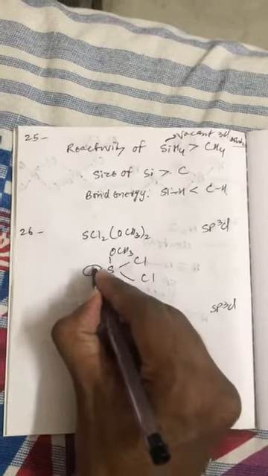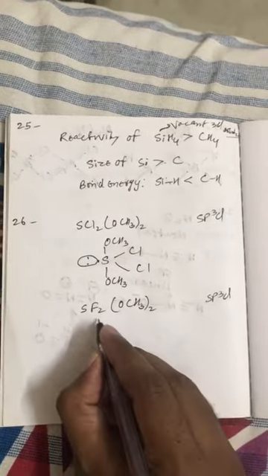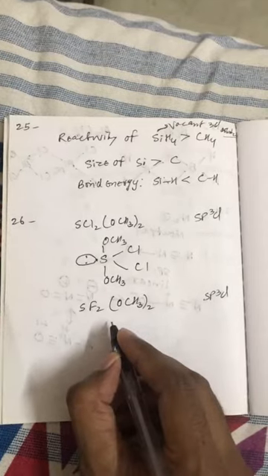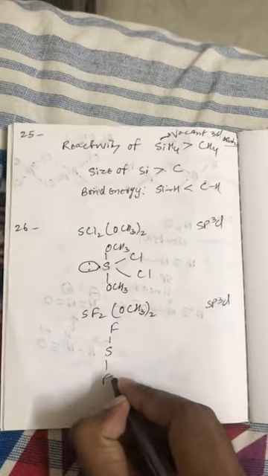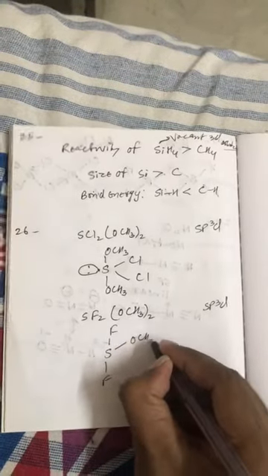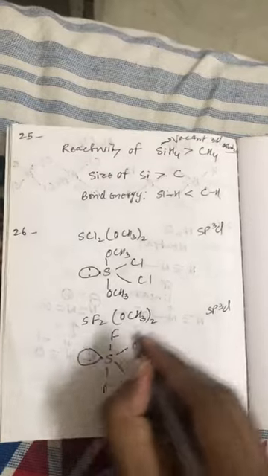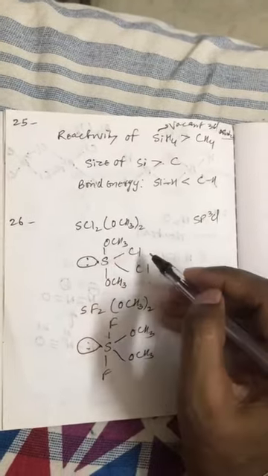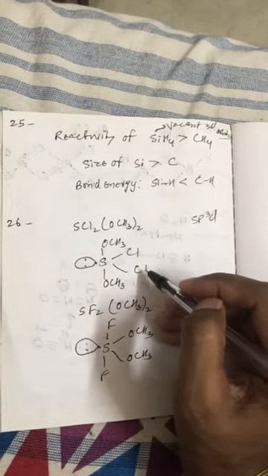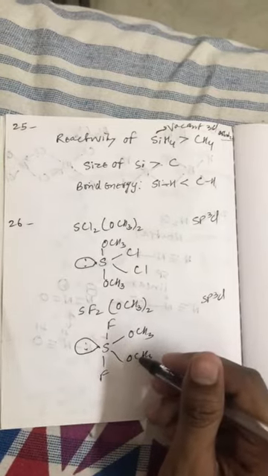So the structure of SCl2OCH3 whole twice will be like this. While in this case, the more electronegative element is fluorine, so that will be at axial position. So it will have a structure like this. So in this, oxygen will be at axial position and Cl will be at equatorial position, while in this, fluorine will be at axial position and oxygen will be at equatorial position.